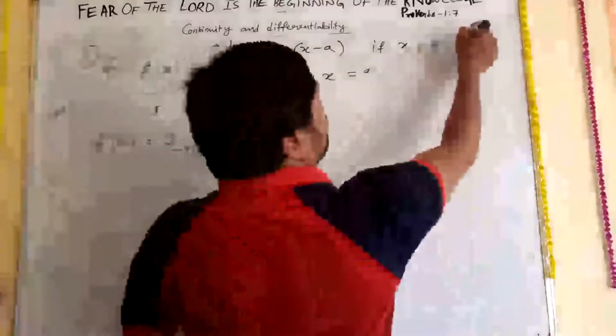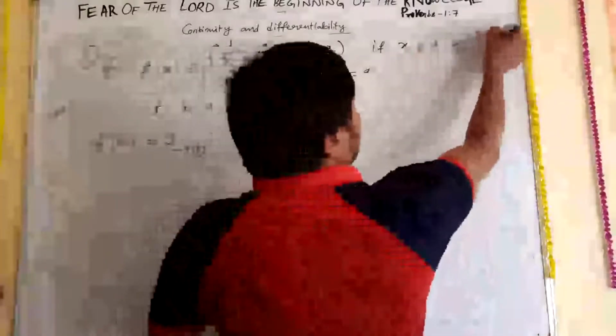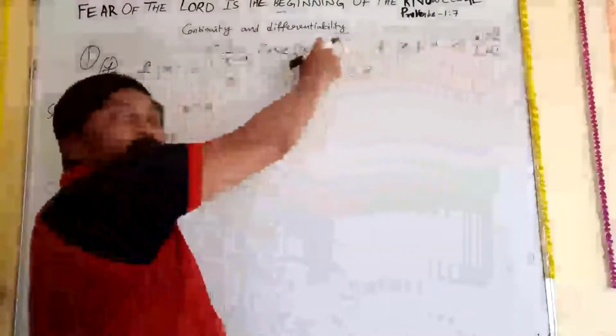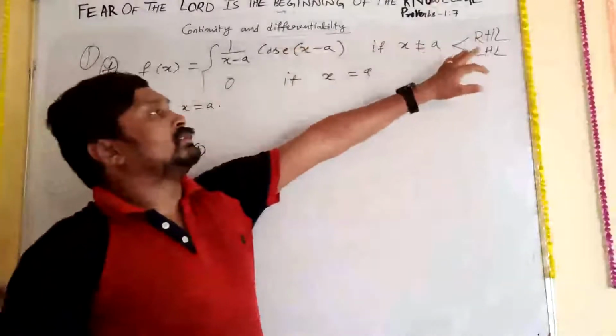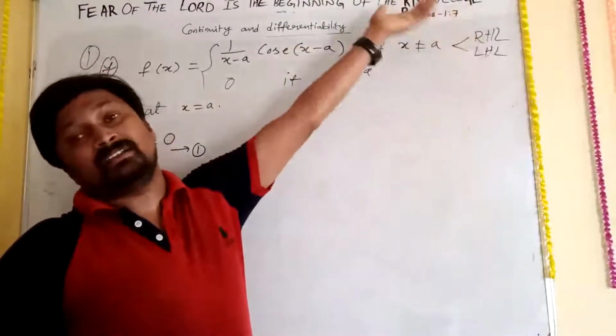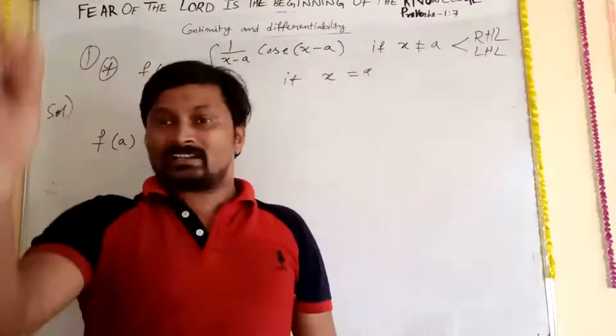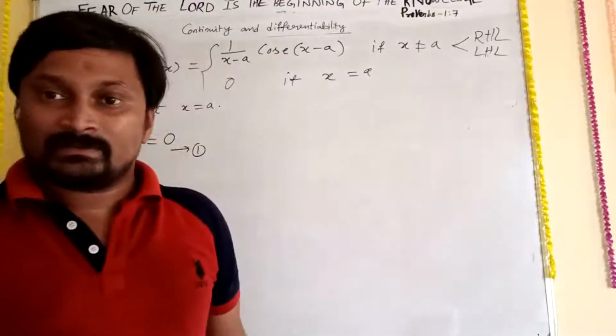Anyhow, this is RHL or LHL, right hand limit or left hand limit, the function is this only. So now I take either the left hand limit or right hand limit, whichever you want, tell me. Which one do you want now?